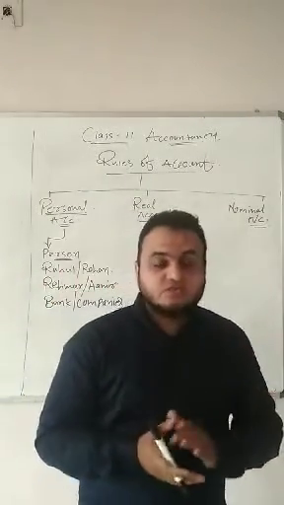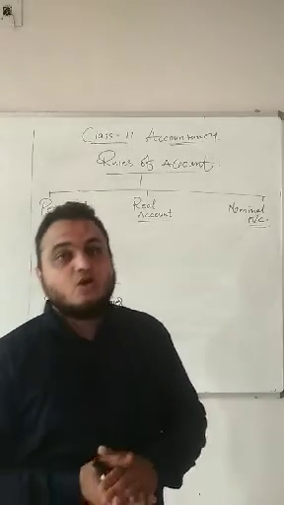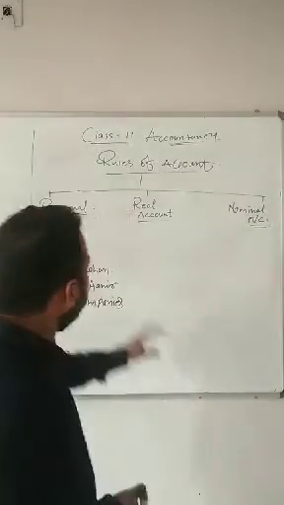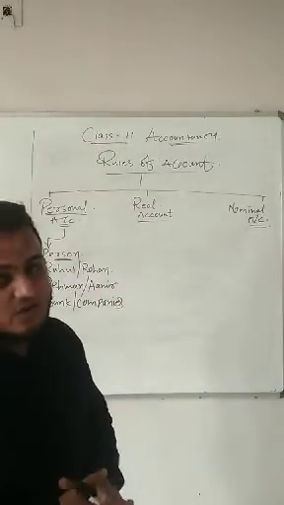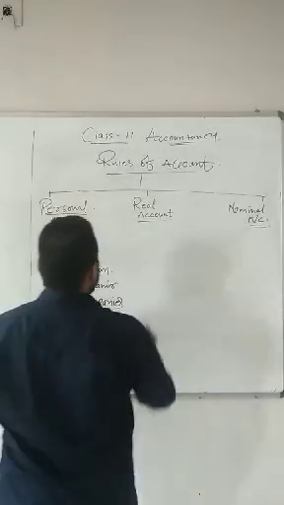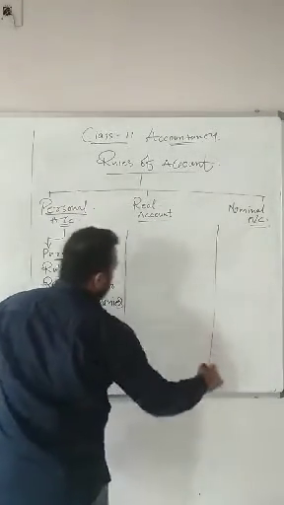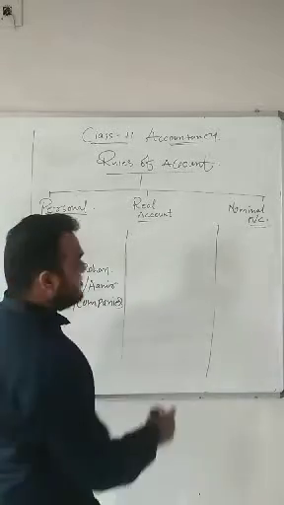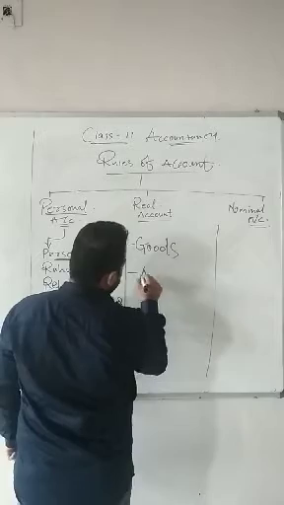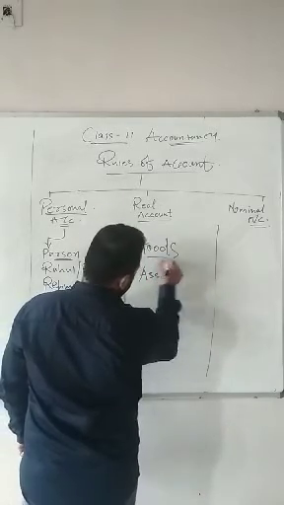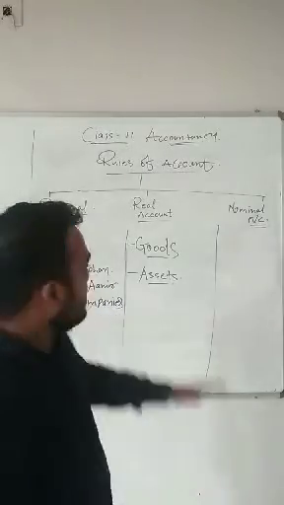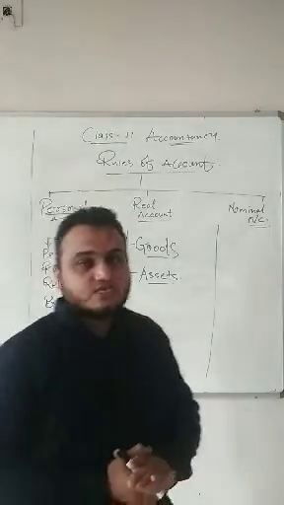So if any transaction is related to any person or any human being or artificial person, then we have to follow the rules of personal account. What are the rules of personal account? That I will discuss with you very soon. Now the second one is real account. Real account is related to goods as well as assets. The rules of real account I will share with you very soon. But in real account, goods and assets will be there.